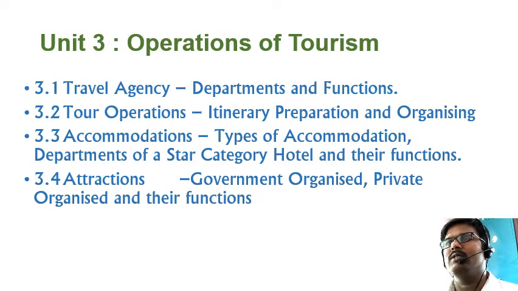And after that, accommodations and types of accommodation. Even in hotels, you can see various types of rooms available. You can see deluxe rooms, superior rooms, like that in a normal 3-star hotel. And even in a 5-star hotel, you can see suites, executive suites, deluxe suites, cabana, like that. You can see the types of rooms available for guest accommodation. So we'll discuss that very briefly in this third lesson.